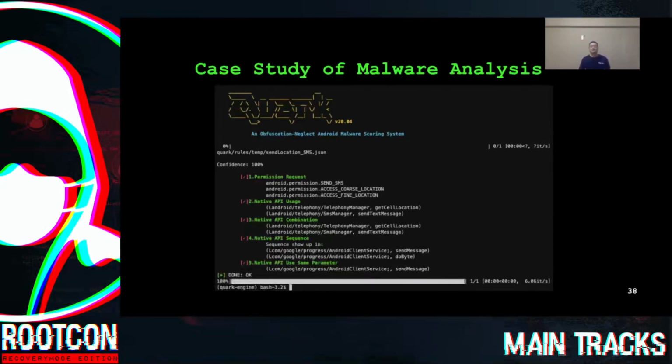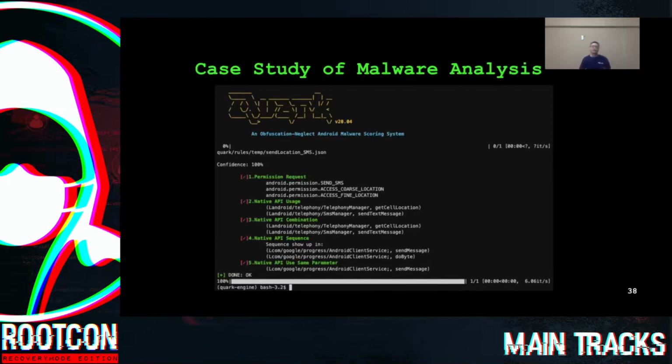So now let's think. If you're analyzing this malware and you want to trace the compiled source code to see the evidence, how do you do it? Our suggestion is you start reading the report backwards. That means you start from stage 5. For example, in stage 5, we know that inside the function of send message, it has two functions that contain the two native APIs respectively, and they're handling the same register. So you start to locate function send message in the decompiled source code.